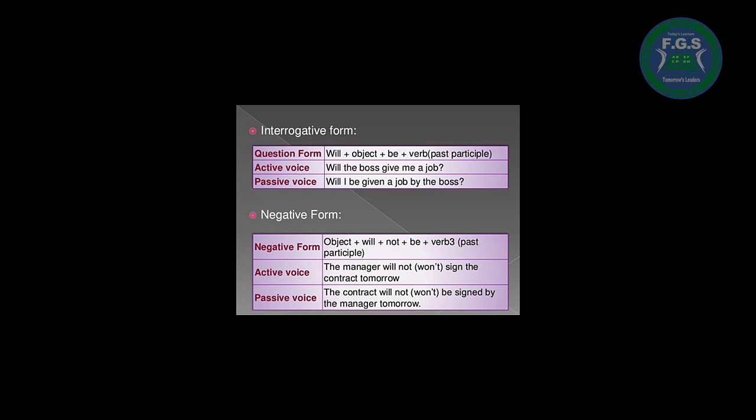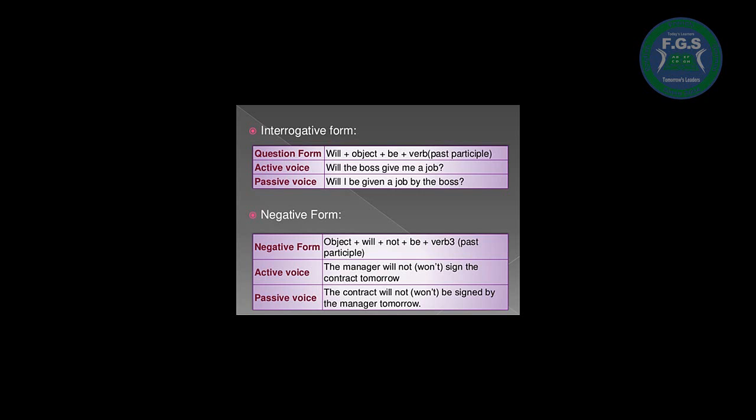Okay, wonderful. Let's turn to the negative form. The negative form, I will start with object plus will plus not plus be plus verb in the third form, I mean the past participle. So in the active voice, the manager will not or won't sign the contract tomorrow.